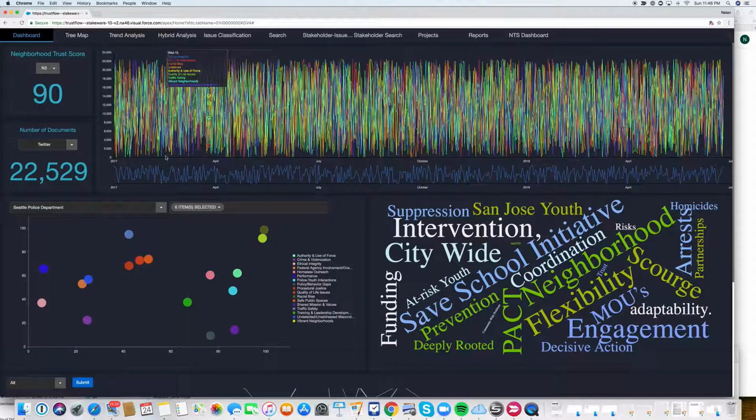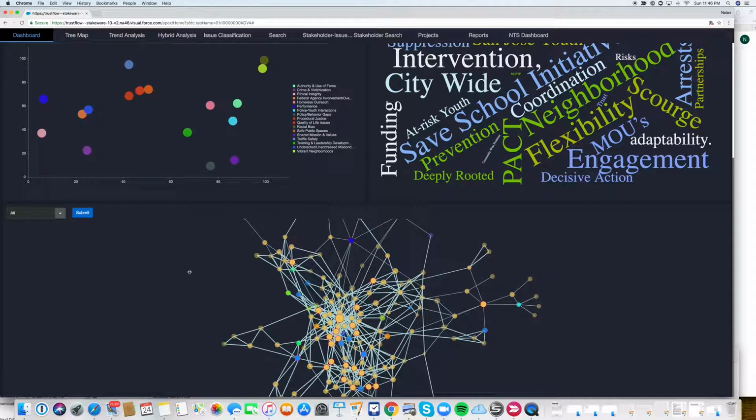So the idea is that once you have all this data that you can organize in the form of trust metrics, you can localize it to the point where you can benchmark different neighborhoods to see which neighborhoods require more resources or which issues require more attention. Here in the lower part, we actually are able to see a network of stakeholders for that particular neighborhood, and we can see the different relationships that exist based on what's been captured from these different groups in terms of their social media platforms.